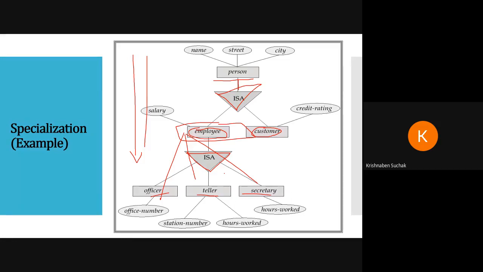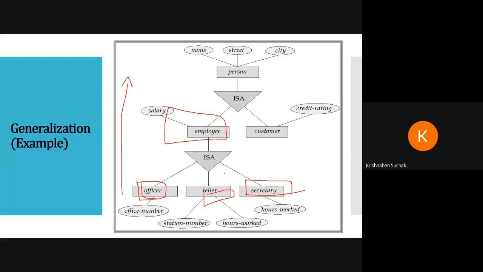In generalization, I am going from the down level to the up level. So you can say this is bottom up. We are starting from the bottom and then going to the upper part. For example, officer, tailor and secretary will be counted into employee. And there would be customer. Again, employee and customer can be counted into one thing, that is person. Everyone is a person.